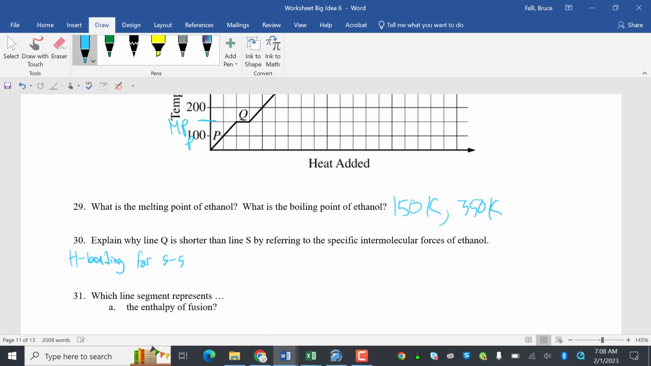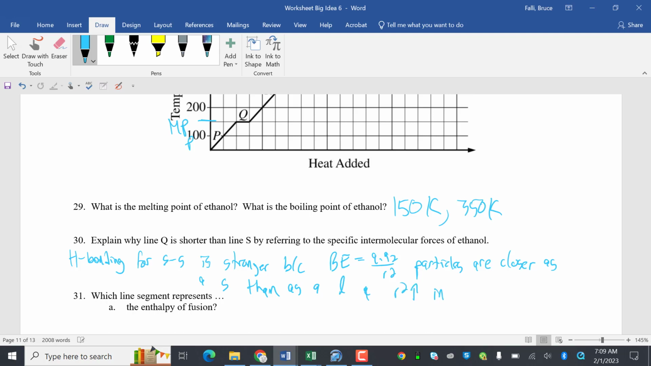For solid to solid it is stronger, because using Coulomb's law, bond energy equals Q1 Q2 over radius squared. Particles are closer as a solid than as a liquid, and r squared increases in a liquid because the particles are farther apart. Distance increases.